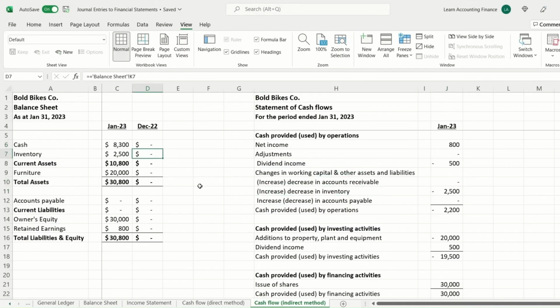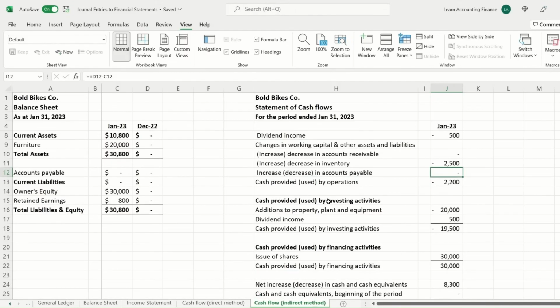Inventory, we had 0 inventory at the end of December, but at the end of January, we now have inventory of 2,500. So when we do indirect cash flow, any increase in inventory and accounts receivable is a negative cash flow, as you can see with the brackets here, and any increase in accounts payable is a positive cash flow. So in this case, inventory has increased. You can see from 0 to 2,500, we see a negative cash flow of 2,500. Although we did have accounts payable during the month, by the end of the month, there is no accounts payable. You can see it's still 0. So from a cash flow perspective, it's neutral. There's no change in accounts payable.